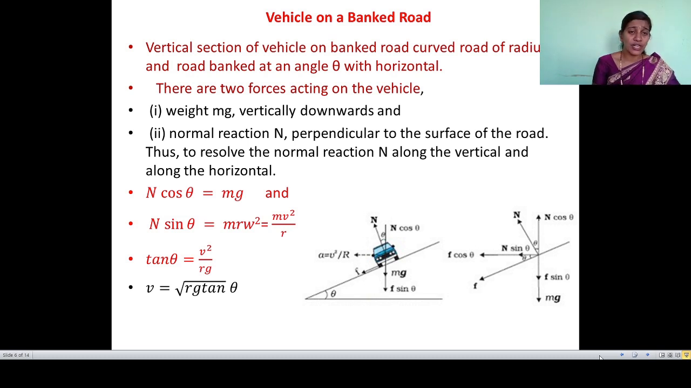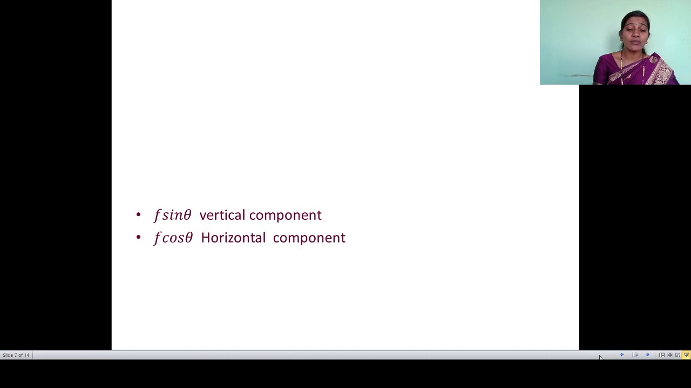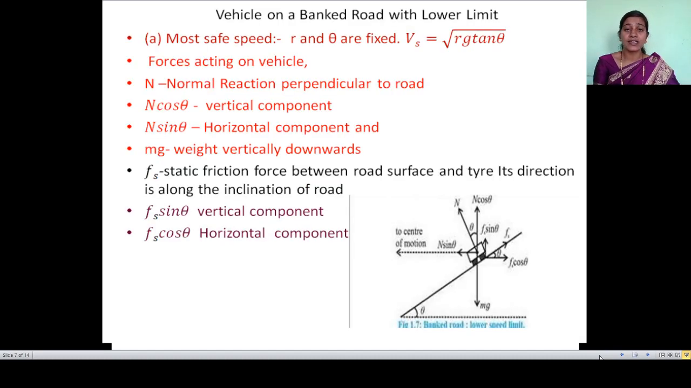For the safe speed of a vehicle on a banked road, we discussed only two forces, weight mg and normal reaction. The normal reaction has two components. We understood which component balances mg and which component balances the centripetal force. Now this vehicle on the banked road also has limits. If the vehicle is on the banked road with a lower limit, then we are going to see which forces are present on that vehicle.